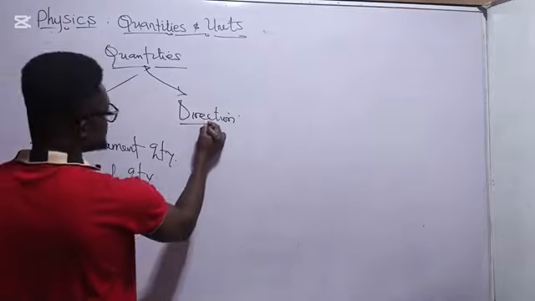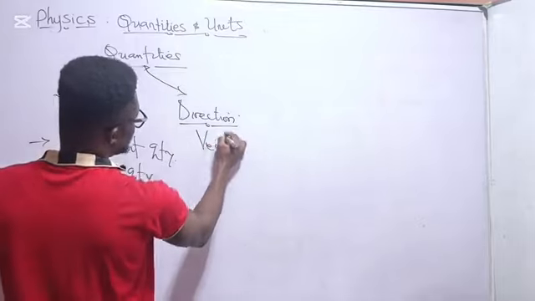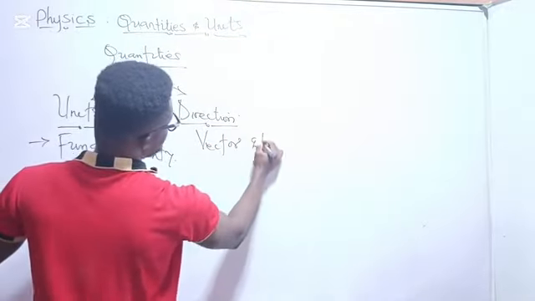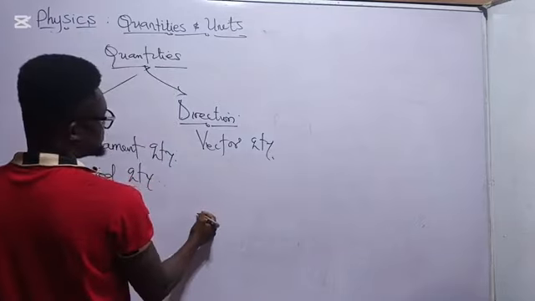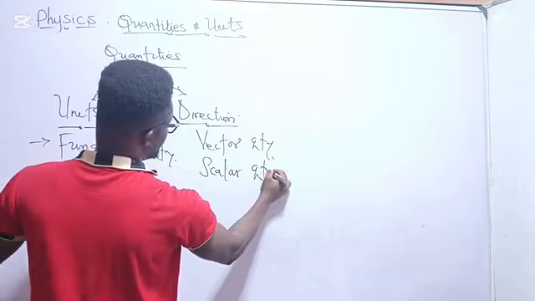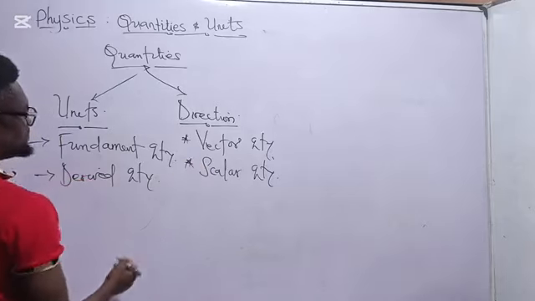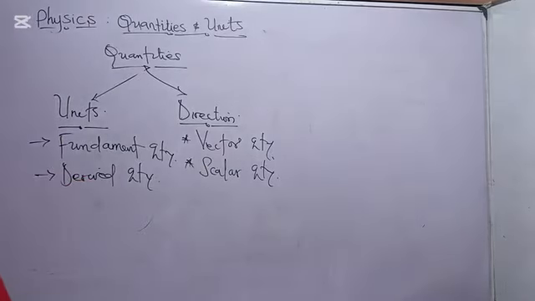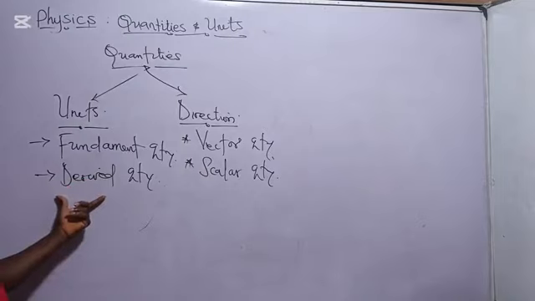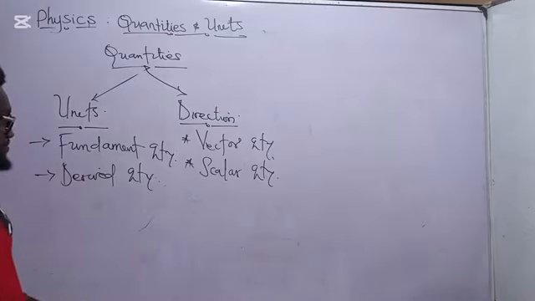Now, based on direction, we have vector quantity. Then again, we have scalar quantity. So these are the two classifications based on direction. But today we are going to move into the classification of physical quantities based on units.